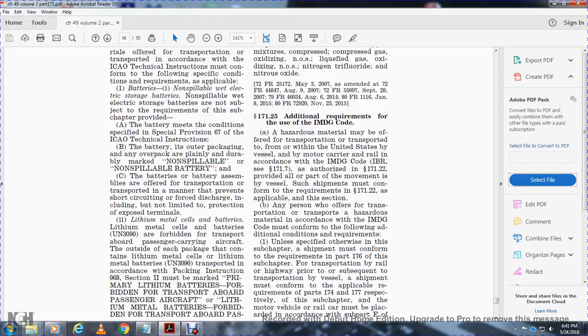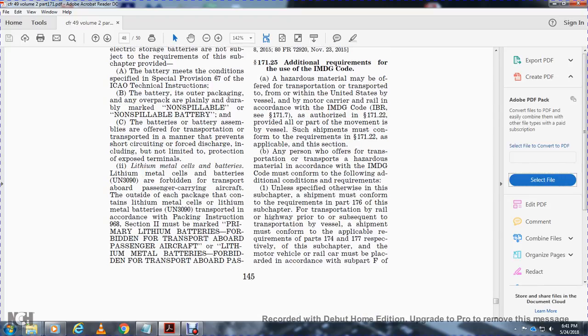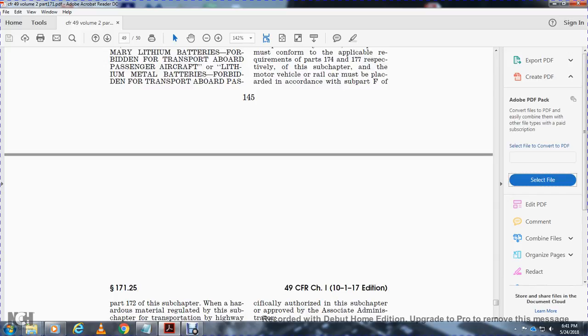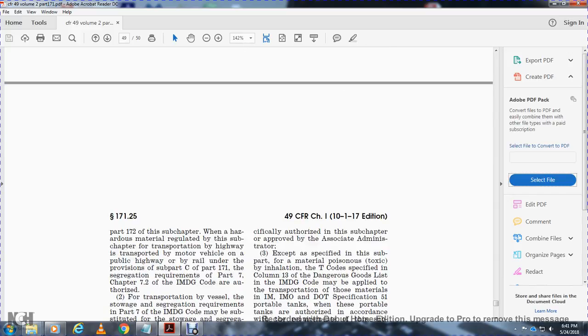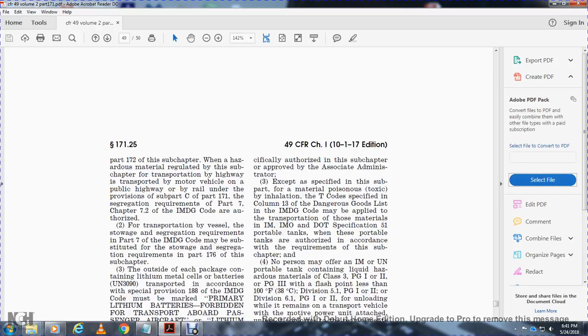The respect for the subchapter in the motor vehicle rail car must be placed and placarded in accordance with subpart F of Part 172 of the subchapter when the hazardous material is regulated with the subchapter for transportation by highway, the transportation of motor vehicles on the public highway, railway, under the provisions of Part C with the Part 171 segregation requirement of Part 7 of the subchapter, IMDG code, are authorized for transportation by vessel with the storage area segregation requirements of Part 171. IMDG code must be submitted with the substitute with the storage and segregation requirements of Part 176 for the subchapter.